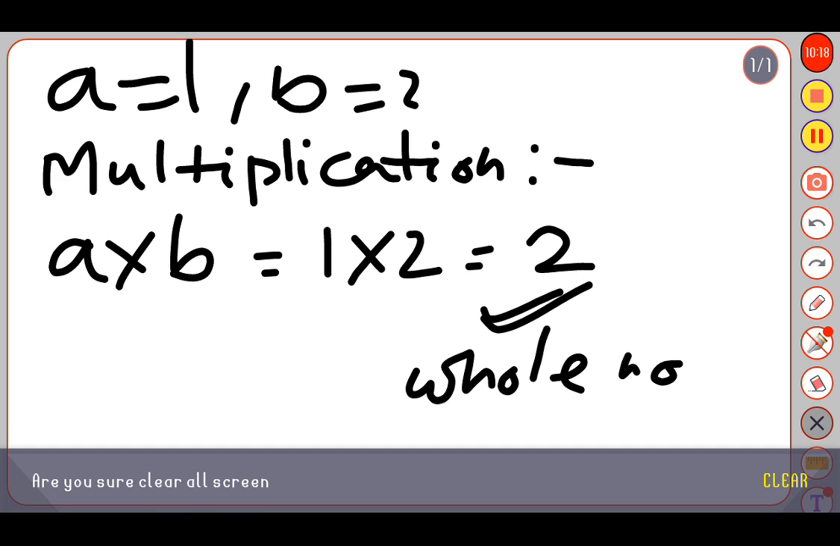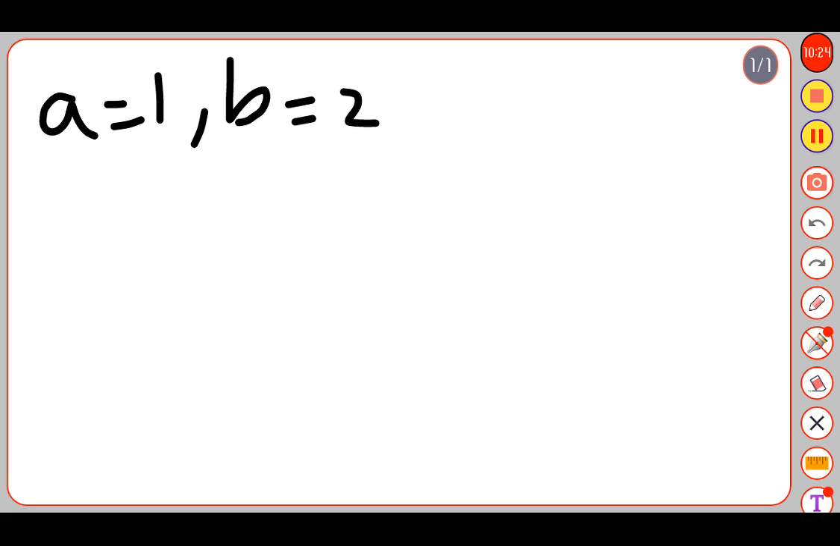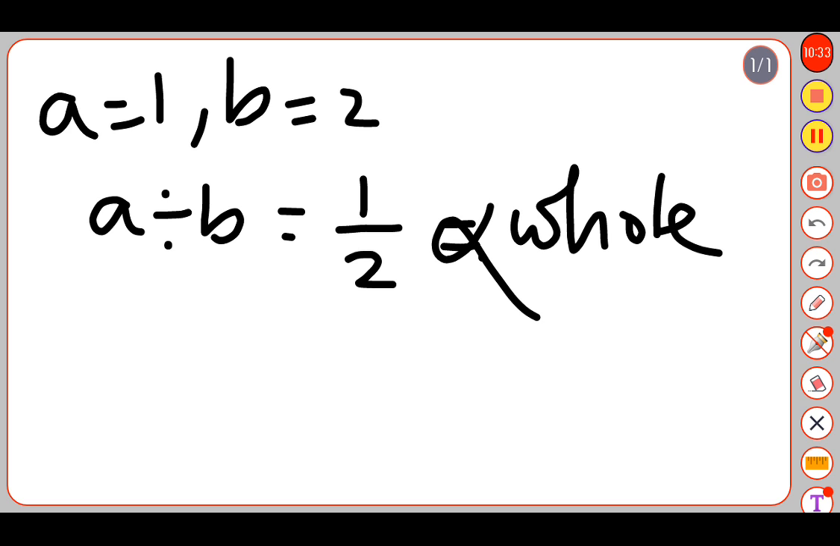Now let's move towards division. A equal to 1, B equal to 2. Now A divided by B, we get 1 divided by 2. So this is not a whole number. This is a rational number, na? This is not a whole number. So we can say that the whole number is not closure under division.